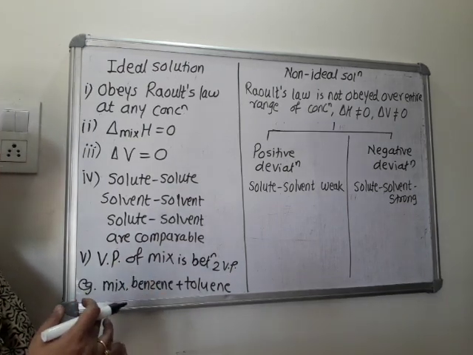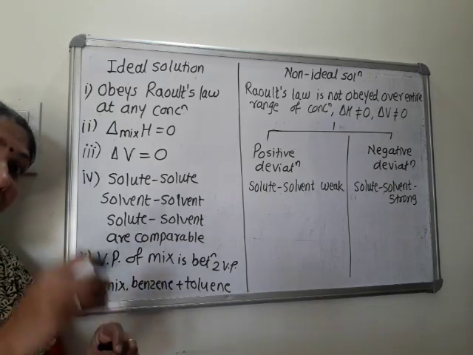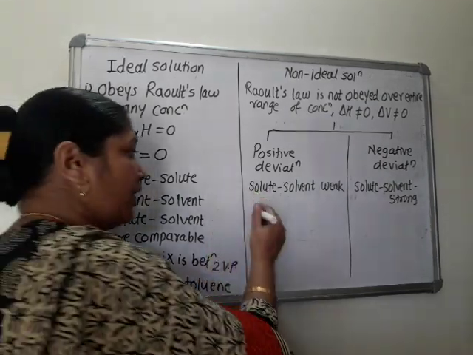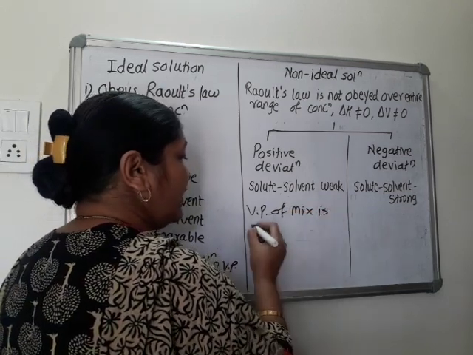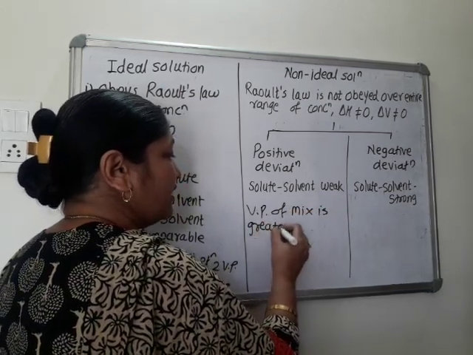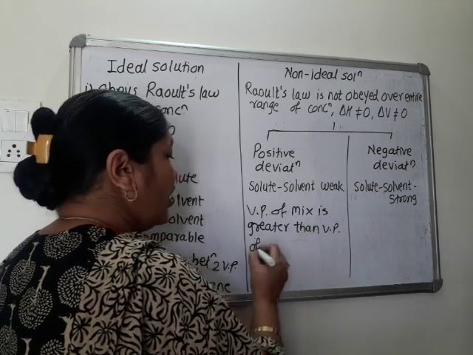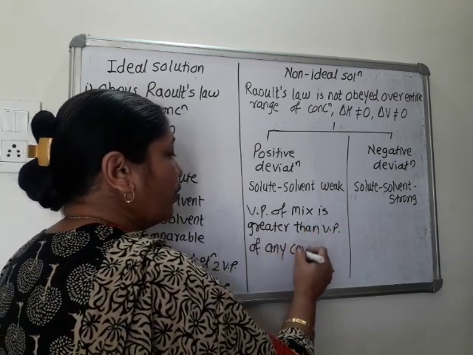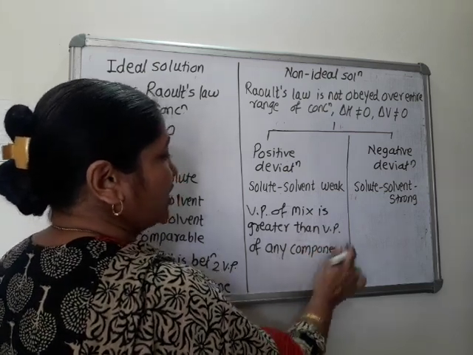What about its vapor pressure? If it is ideal, vapor pressure lies in between these two. Here vapor pressure of mixture is greater than vapor pressure of any individual component. Okay, component means what?